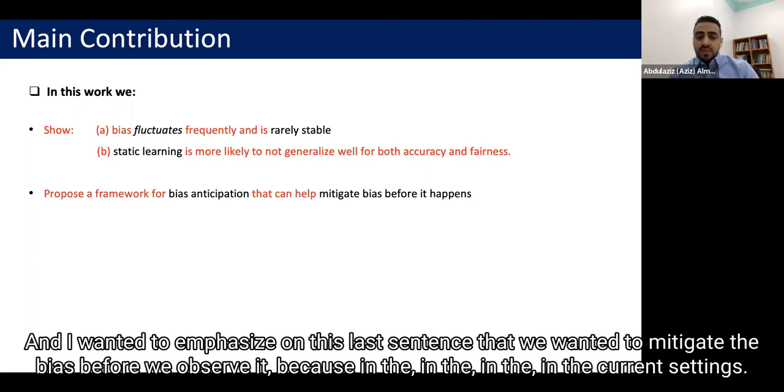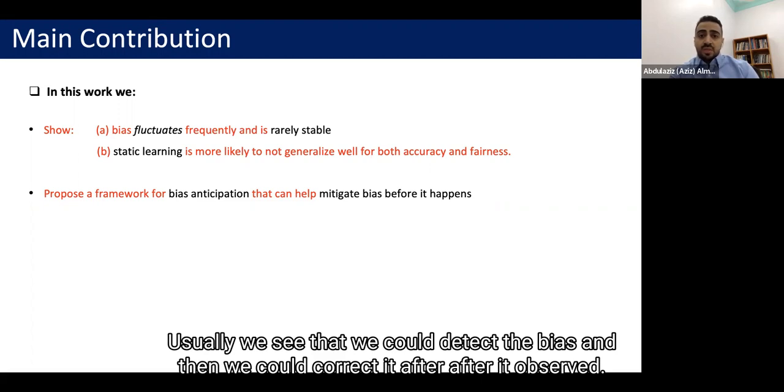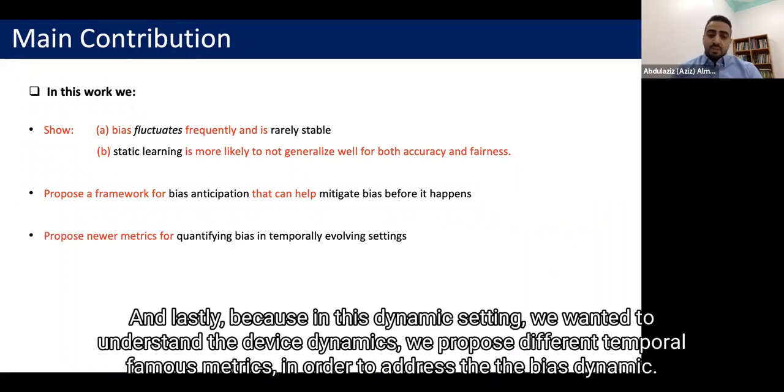I want to emphasize this last point: we want to mitigate the bias before we observe it, because in current settings, we usually detect the bias and then correct it after it is observed. And lastly, because in this dynamic setting we wanted to understand the bias dynamics, we proposed different temporal fairness metrics to address the bias dynamics.